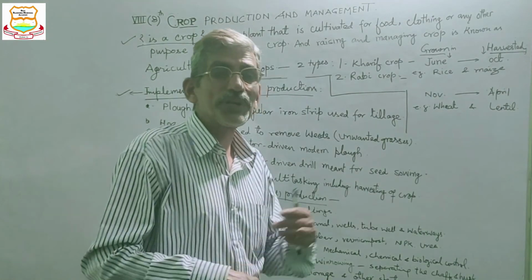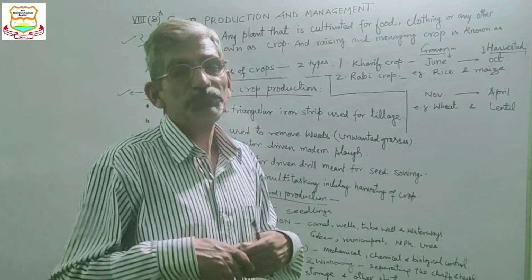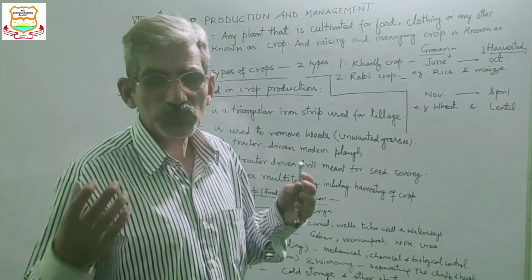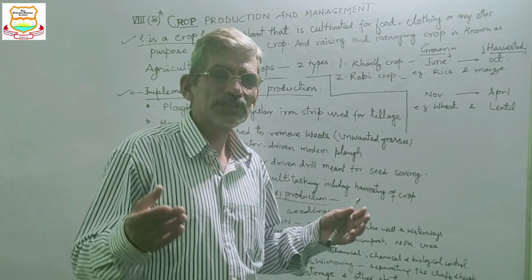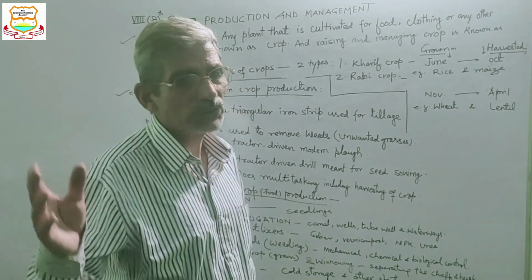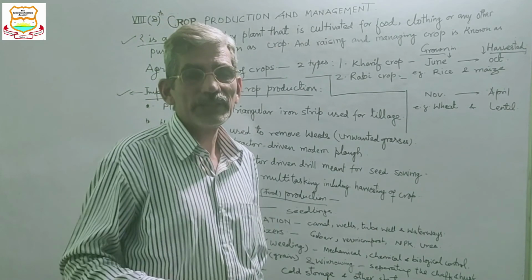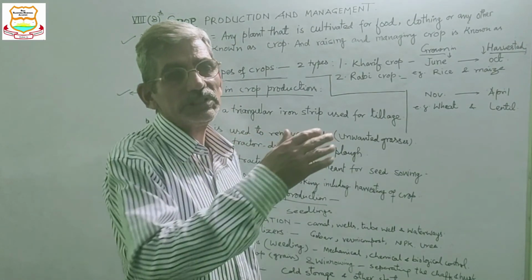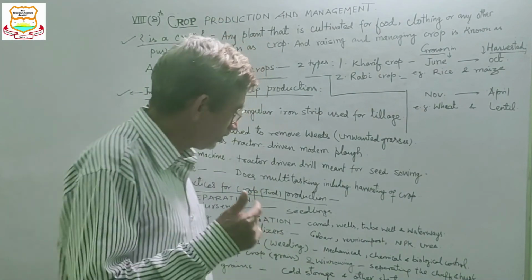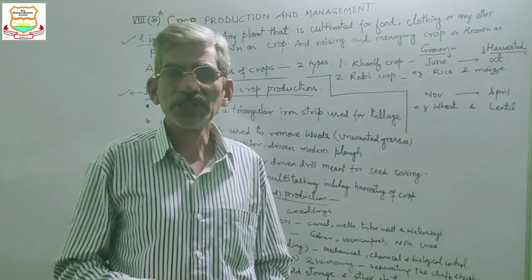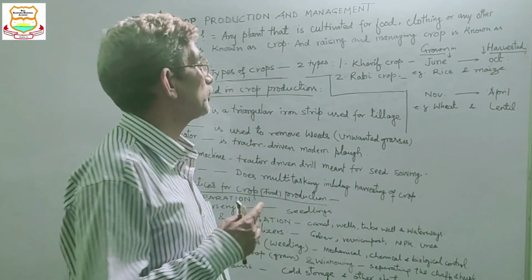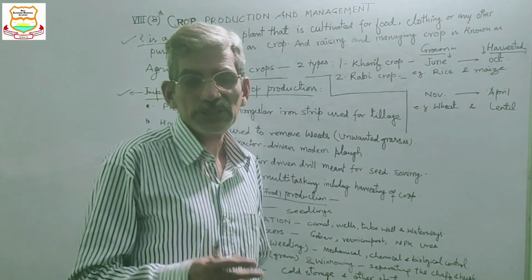Then, through transportation, it is fetched to various mandis. From there, the various procurement methods are used, and then it goes ultimately to the consumer, across the district, state, country, and the world. So these were the points on how we grow and manage crop production in agriculture.